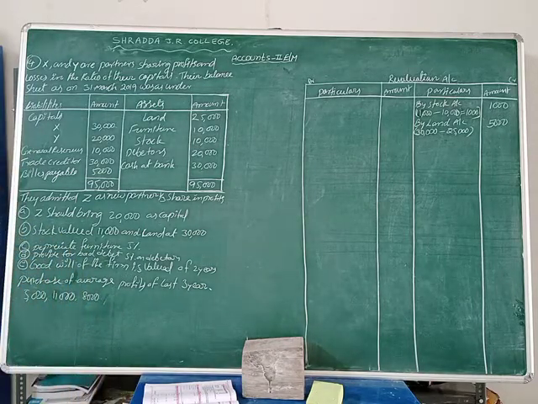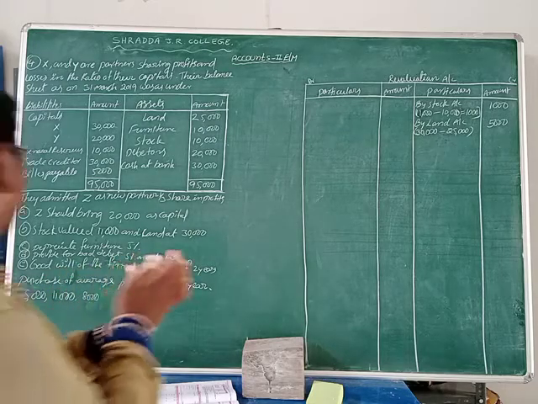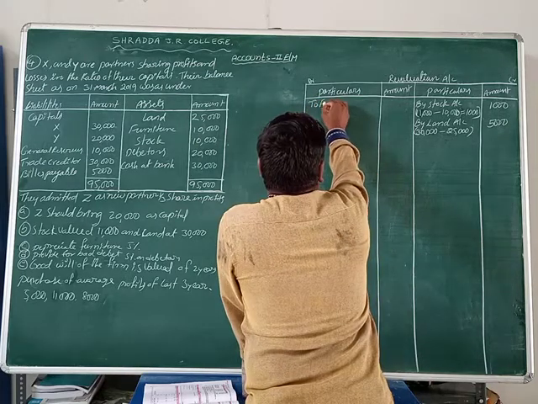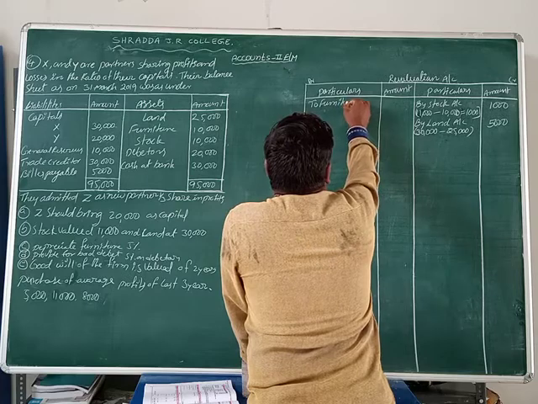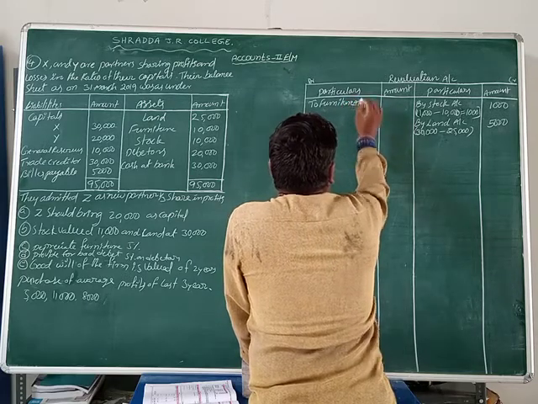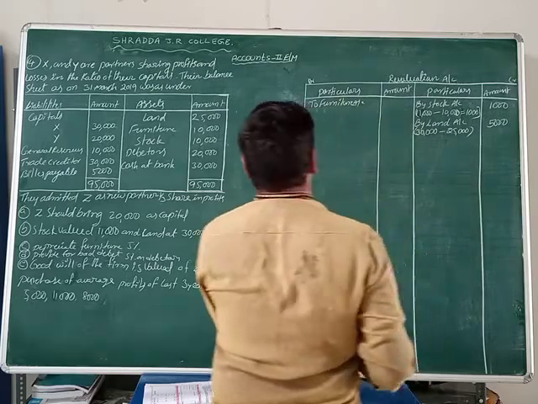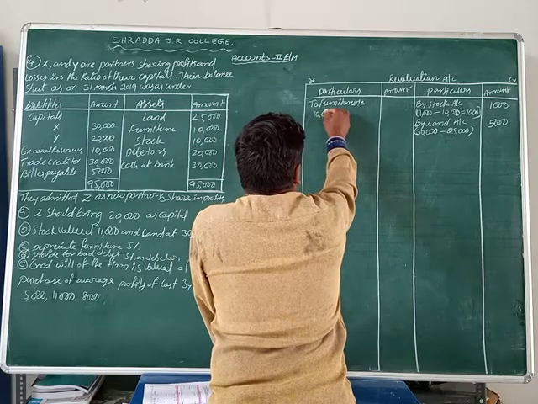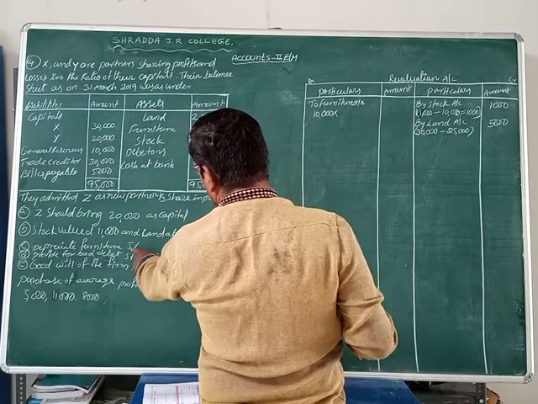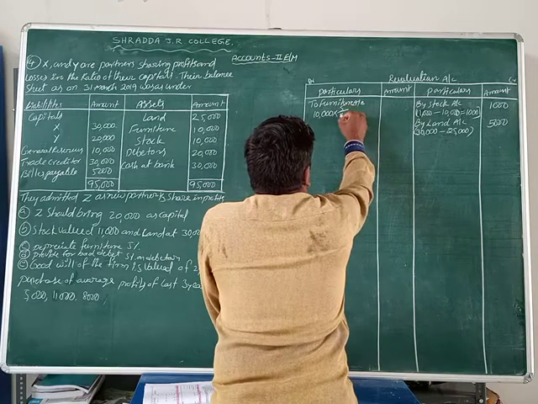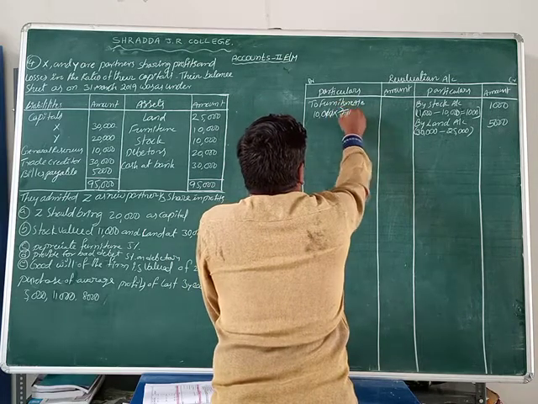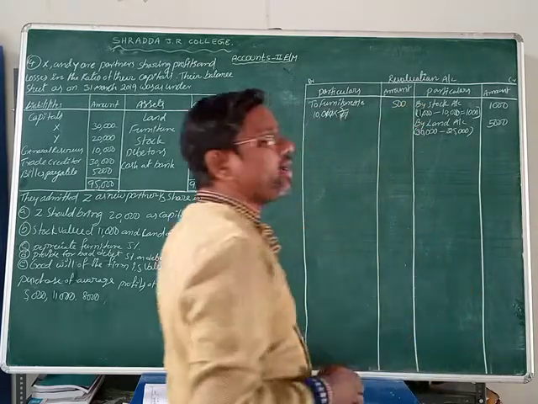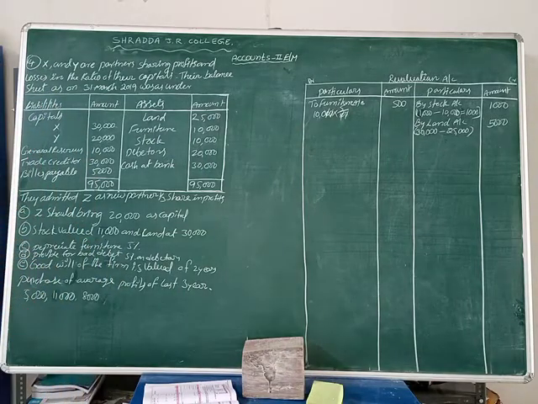Then we can record into which side, students? That is in the debit side. Or we can record it by to furniture account. Furniture account. What is the value of furniture, students? Furniture value is given 10,000. 10,000 rupees at the rate of how much? 5 by 100. 0 to 0 cancel, 0 to 0 cancel. 100 into 5, 500 rupees. 100 into 5, 500 is the furniture depreciation.